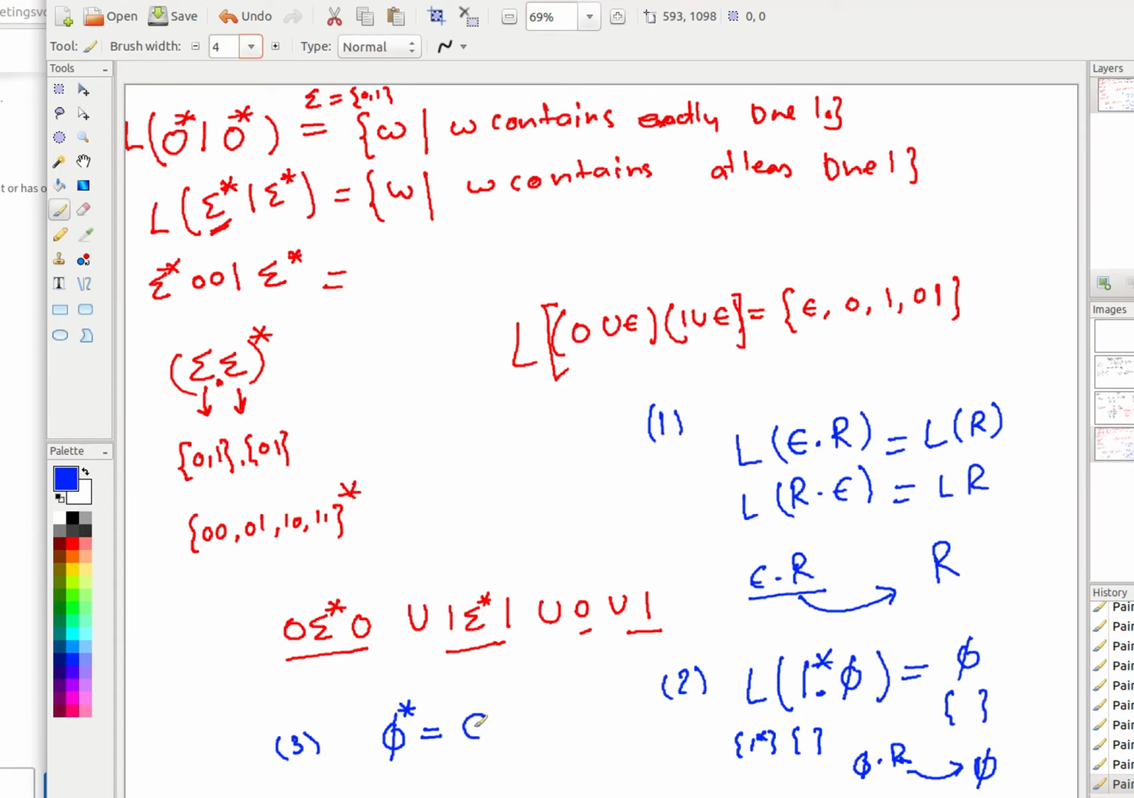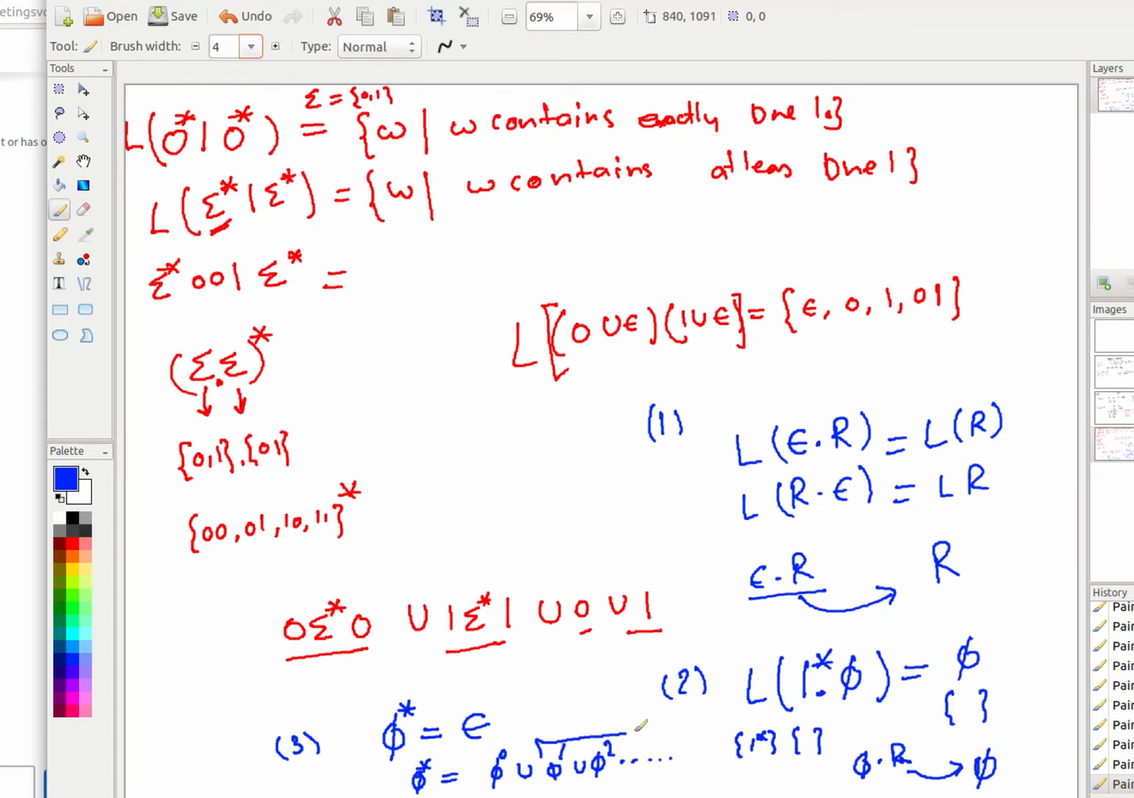Good. The answer is epsilon. Now the question comes, how? When you do phi asterisk, what you are actually getting? Phi asterisk is actually phi to the power 0 union phi to the power 1 union phi to the power 2, and so on.